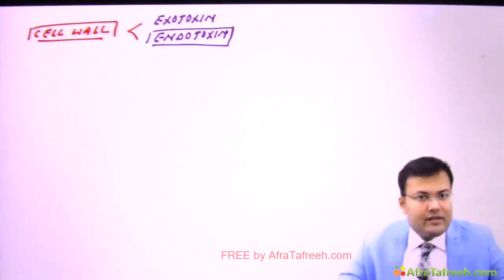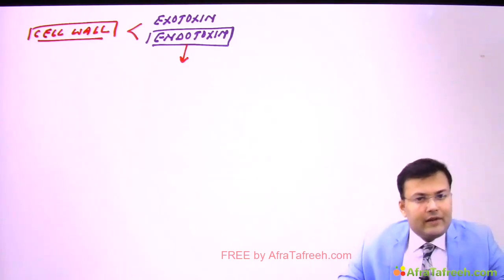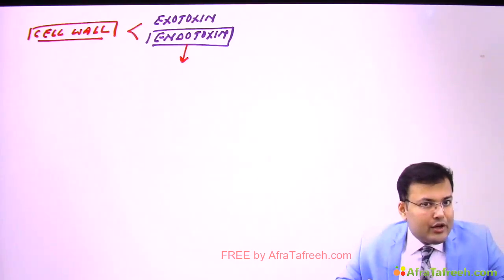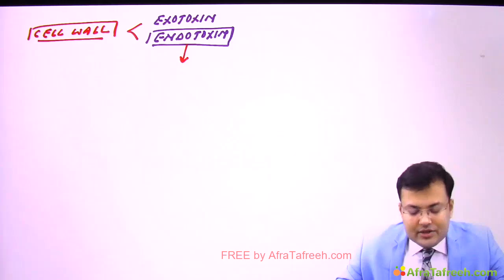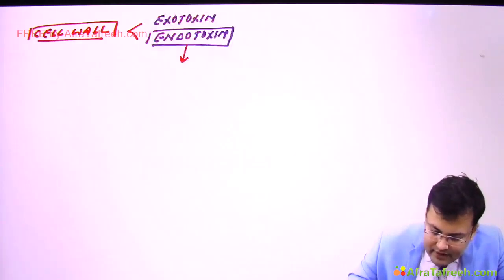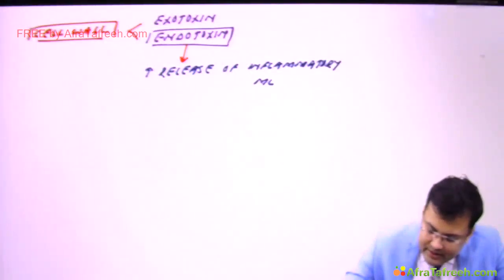So what is the effect of this endotoxin? It is going to cause increased release of inflammatory mediators, and because of these inflammatory mediators, there is vasodilatation.